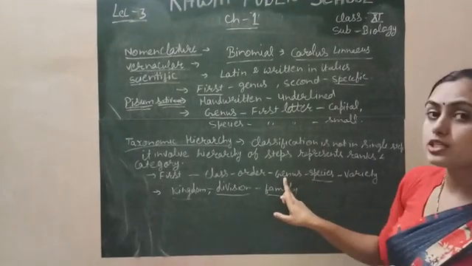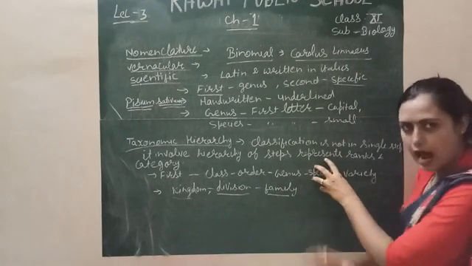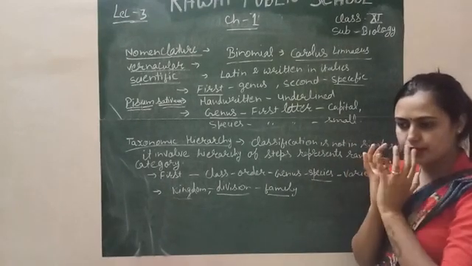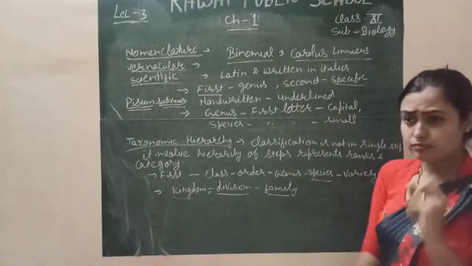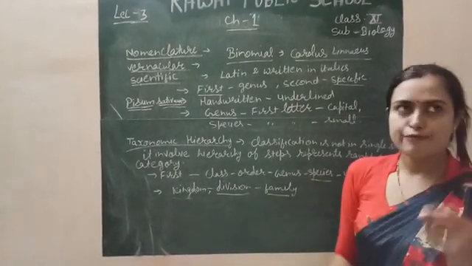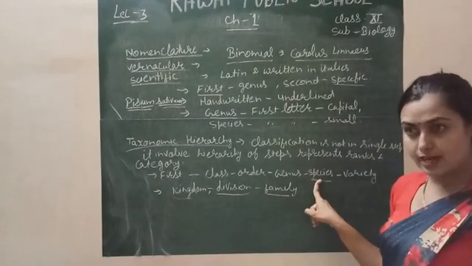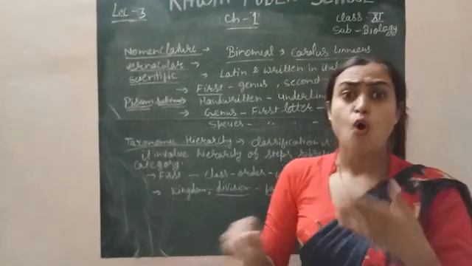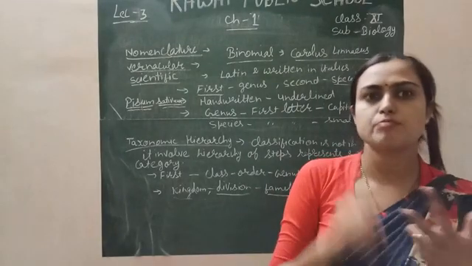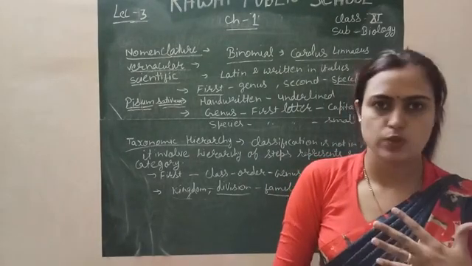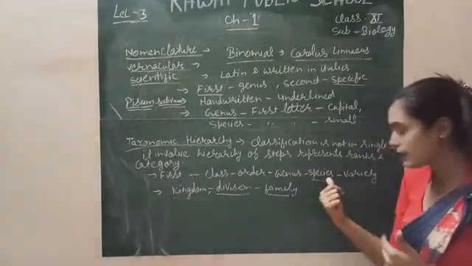Then what is genus? Genus is the group of species. When a group of species is compressed or categorized, then we call it a genus. Group of species is called genus. In the case of genus, only a few characters of the living organisms are similar. In species, all the characters are the same. For example, Homo sapiens have all characters the same. We all have the same type of respiratory system, digestive system, circulatory system, and all the life processes are the same. So we all are in one species.